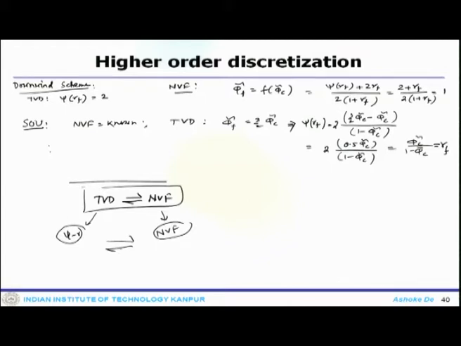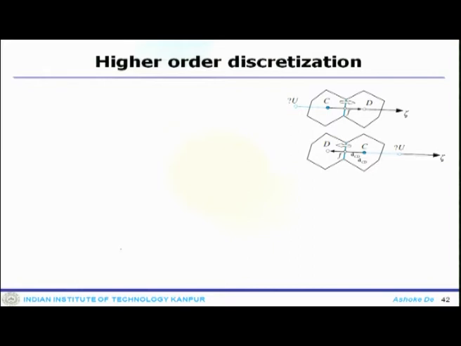Now, we can extend our discussion for the higher order scheme for the unstructured system. So, this is an unstructured element arrangement.